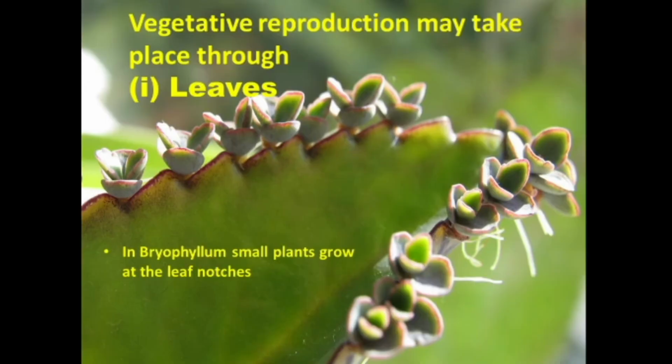Vegetative reproduction takes place through several methods. First one is leaves. In Bryophyllum, small plants grow at the leaf notches. Look at this picture. Small bud-like structures are formed at the leaf notches. They develop roots also. These buds are called axillary buds. They are detached from the leaf and will grow into a new individual.